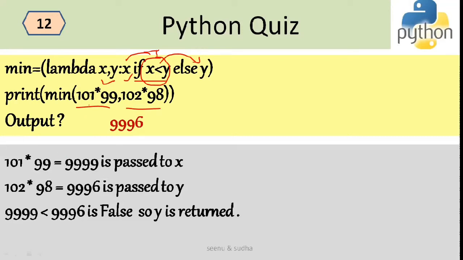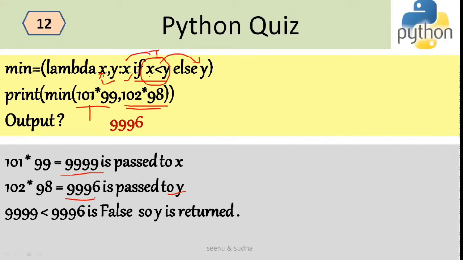The first thing it will do is compute 101 into 99, which is equivalent to 9,999, and this value is passed into x. Then 102 into 98 is calculated, which is 9,996, which is passed into y. Now the computation takes place.